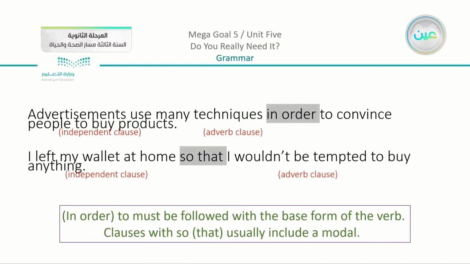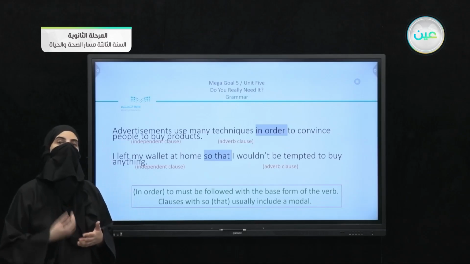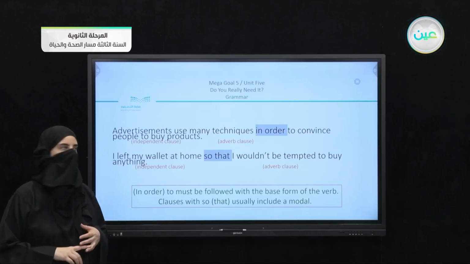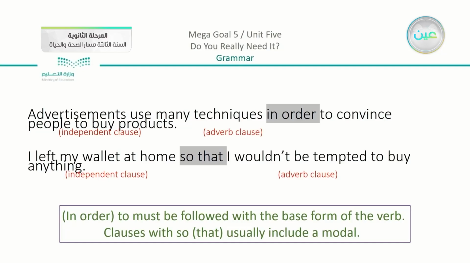We have here: Advertisements use many techniques in order to convince people to buy products. Now, if I say only "in order to convince people to buy products," there is still a missing meaning. So I'm going to complete it by saying advertisements use many techniques. And we have here: I left my wallet at home so that I wouldn't be tempted to buy anything. So here I'm also showing something. I have an aim, I have a reason, I have a purpose. My purpose of leaving the wallet at home is so I cannot buy anything. And the purpose of using many techniques is to convince people to buy something.